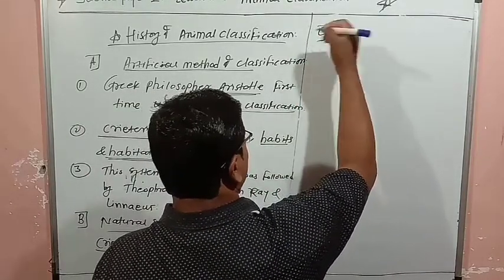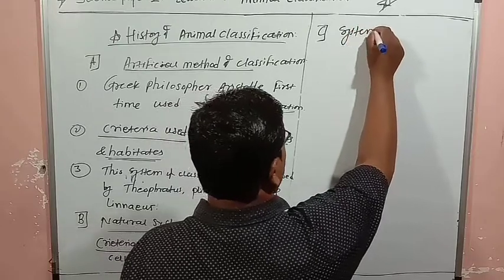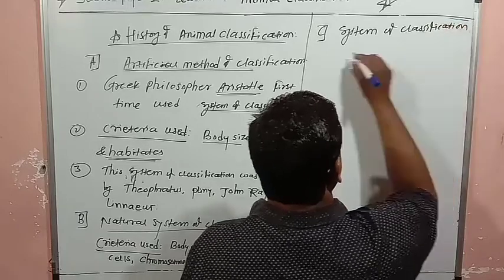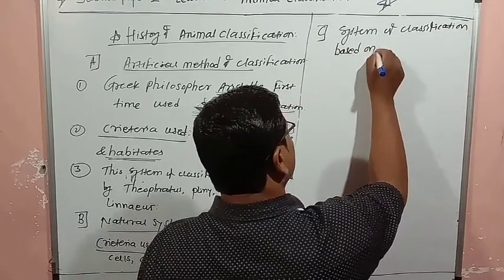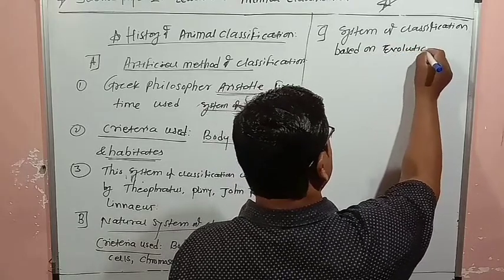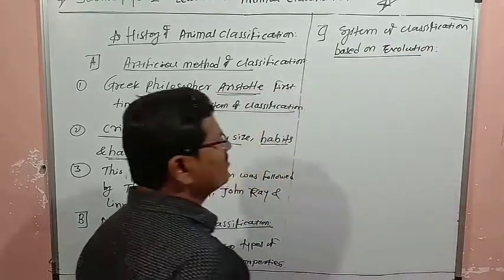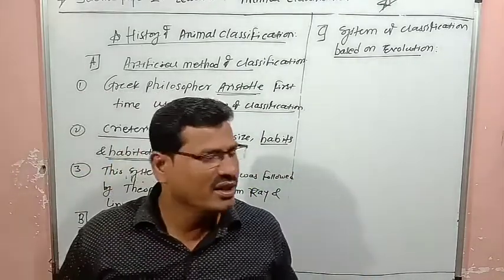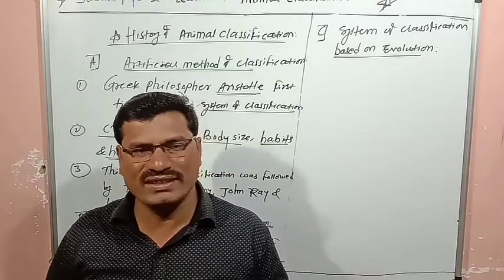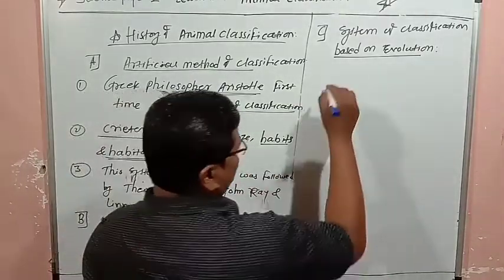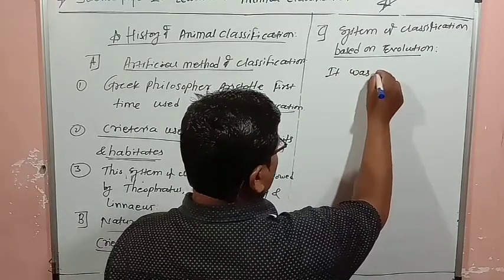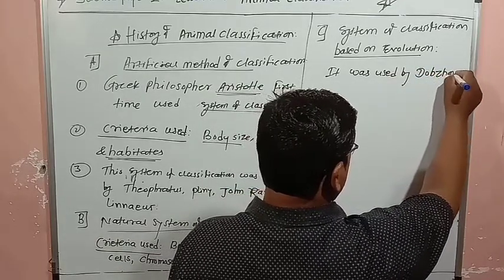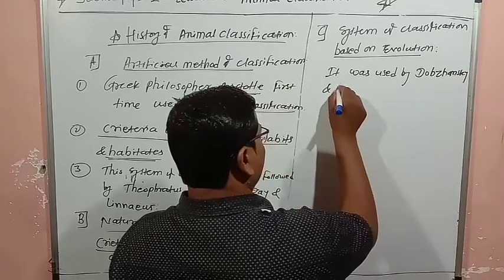Point C is the system of classification based on evolution. The definition of evolution we have already studied. So the system of classification which is based on evolution was used by Dobzhansky and Mayer.